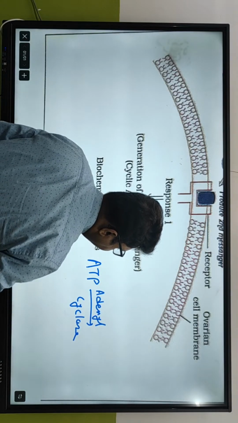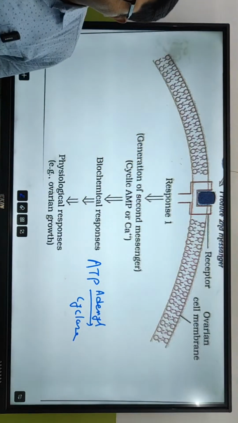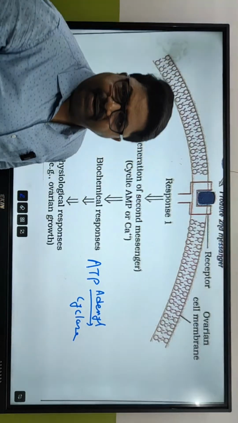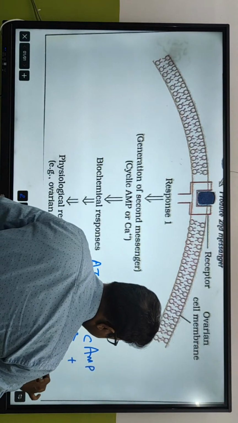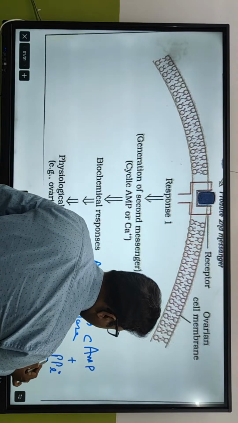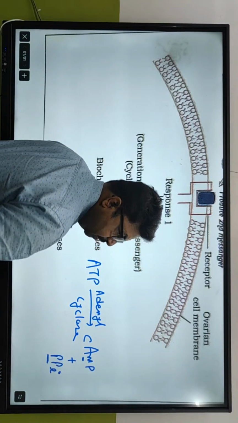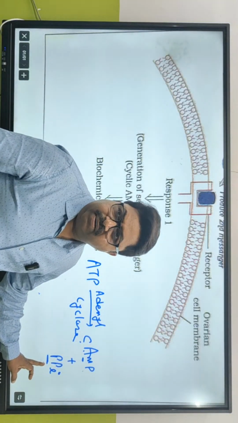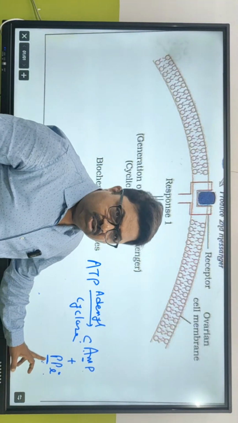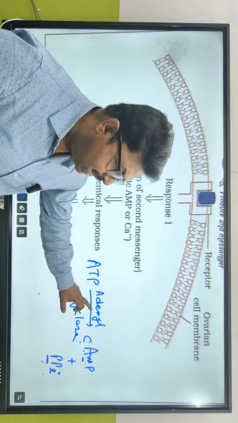This is the name of the enzyme. When ATP is acted upon by adenyl cyclase, it gives rise to what? Cyclic AMP plus PPi. What is PPi? दो फॉस्फेट यहाँ पे आ गया, एक फॉस्फेट रह गया यहाँ पे. So this is called cyclic adenosine monophosphate, plus PPi means what? Pyrophosphate, inorganic pyrophosphate. So the enzyme which is going to break down ATP is adenyl cyclase.